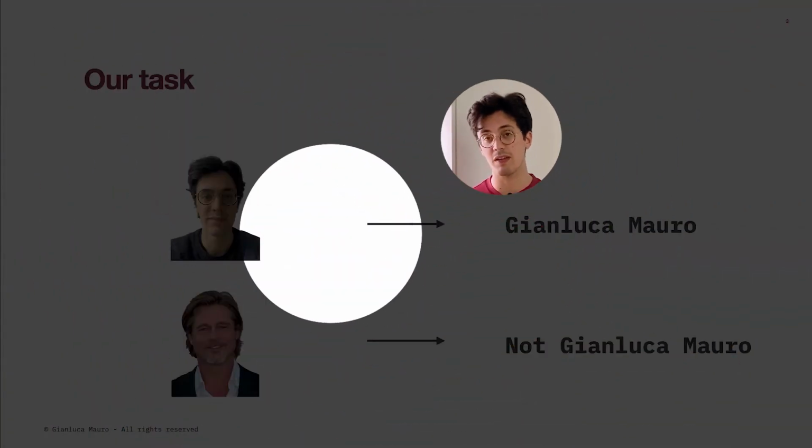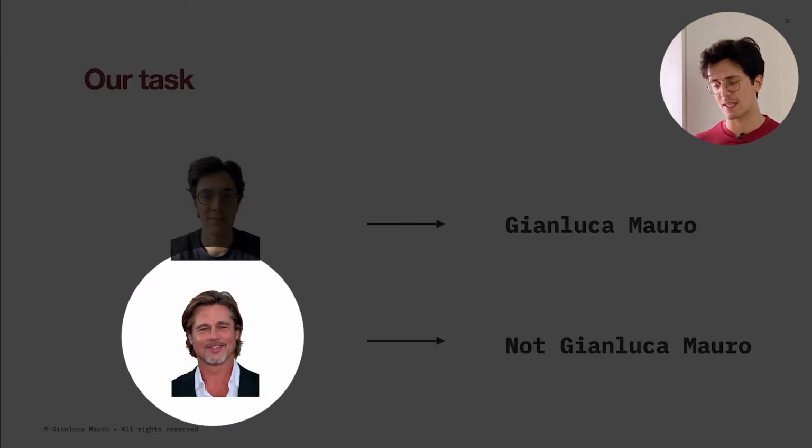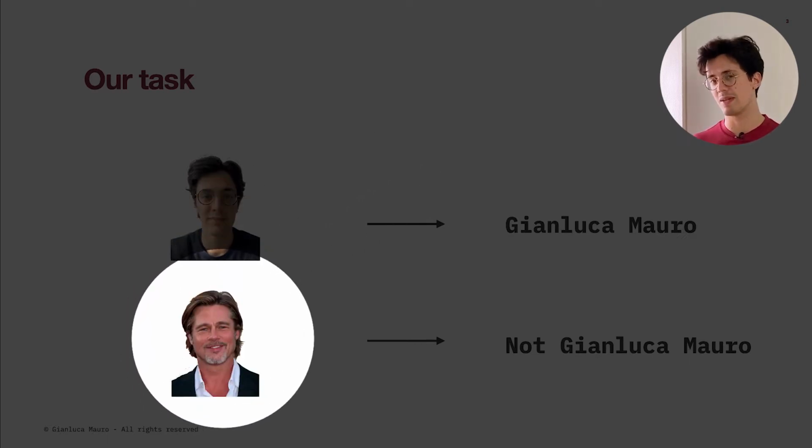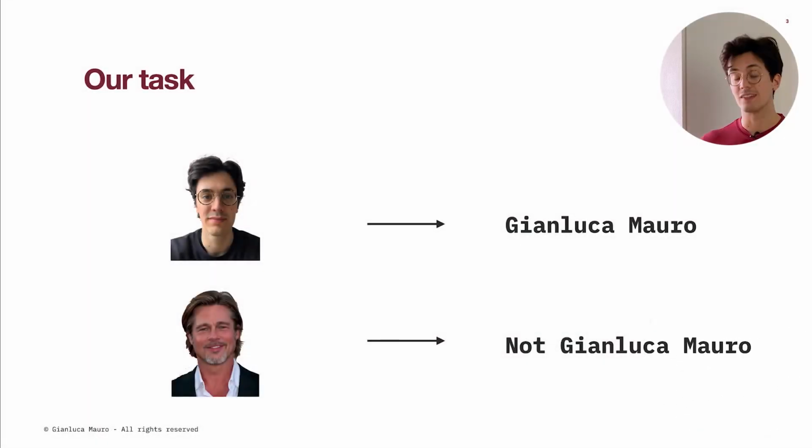So let's start by understanding exactly what we're trying to do. Our task is to build an AI that every time it sees a picture of my face, recognizes me as Gianluca Mauro, while every time someone else, like Brad Pitt for instance, is trying to read my messages, it recognizes that he's not Gianluca Mauro, and therefore doesn't unlock the phone. How is it possible? So here's how it works.